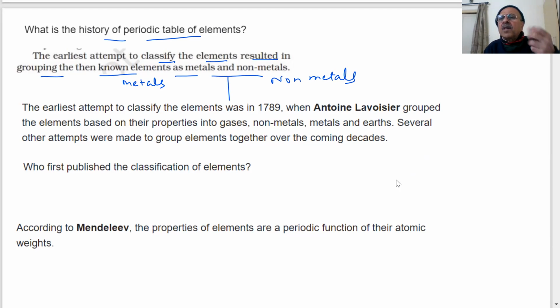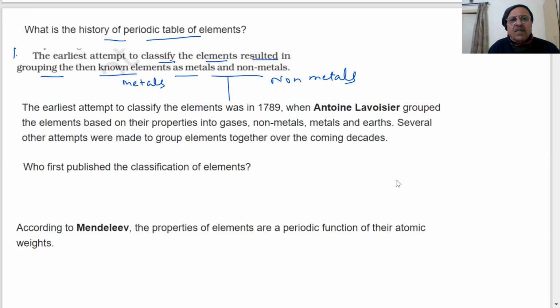Copper is a metal, silver is a metal, gold is a metal, and very few elements were known, so they were saying, okay, put them in two categories. Non-metals: carbon, oxygen, nitrogen, halogens. So they grouped the elements into two forms, metals and non-metals.